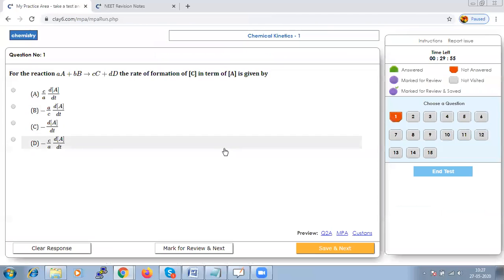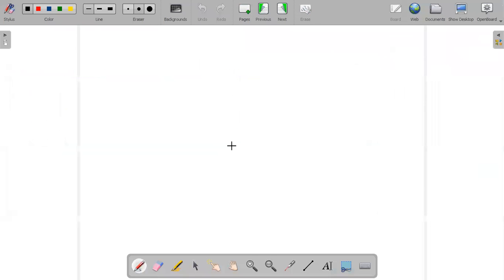So here we have, for the reaction A plus B, the rate of formation of C in terms of A. To focus, they have mentioned in terms of A. The rate of formation we can express in different formats, but since the question specifies that we need to give it in terms of A, for example, the given reaction is A plus B gives us C plus D.